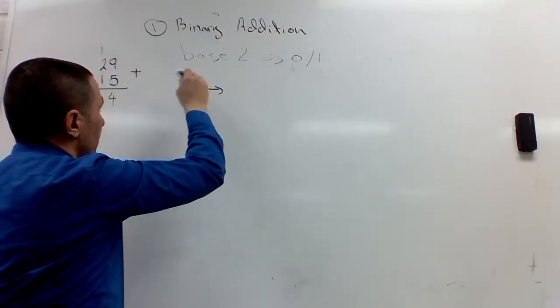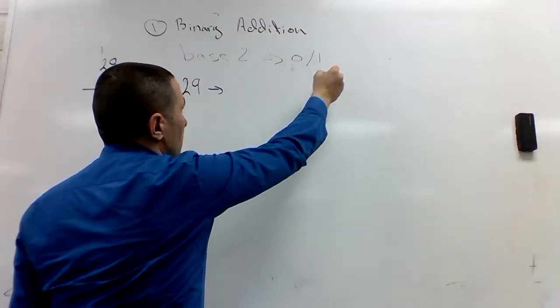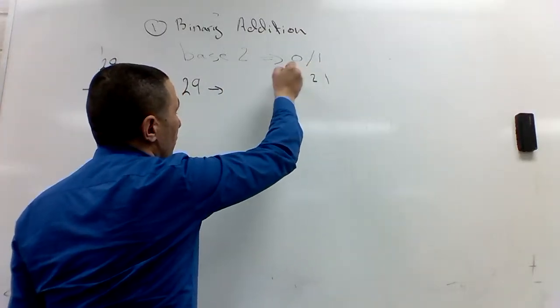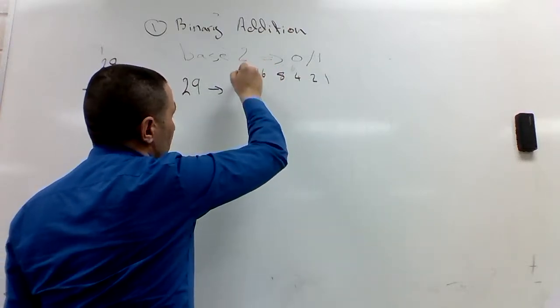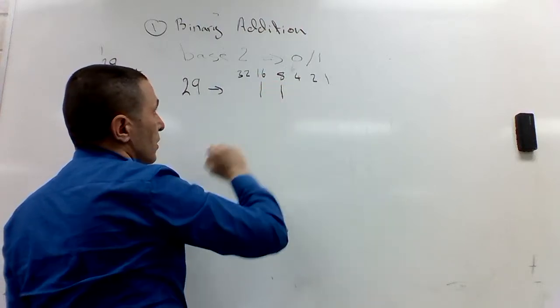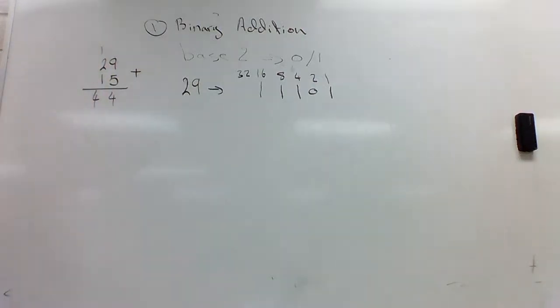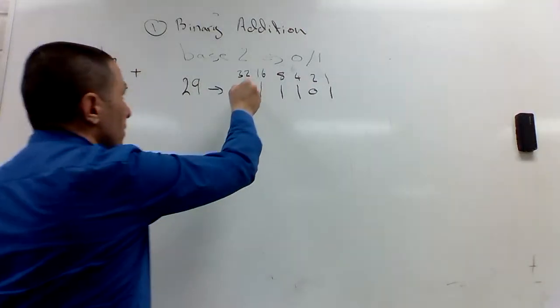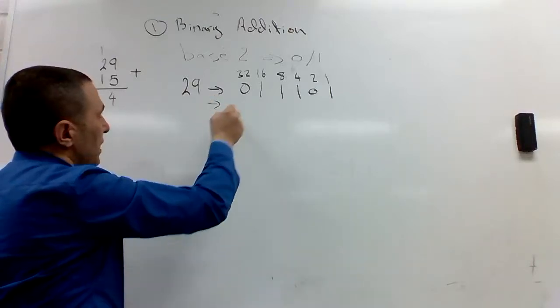We took that in the previous videos. Let's put 1, 2, 4, 8, 16, and I don't need the 32. 16, 24, 28, 29. This is 29.